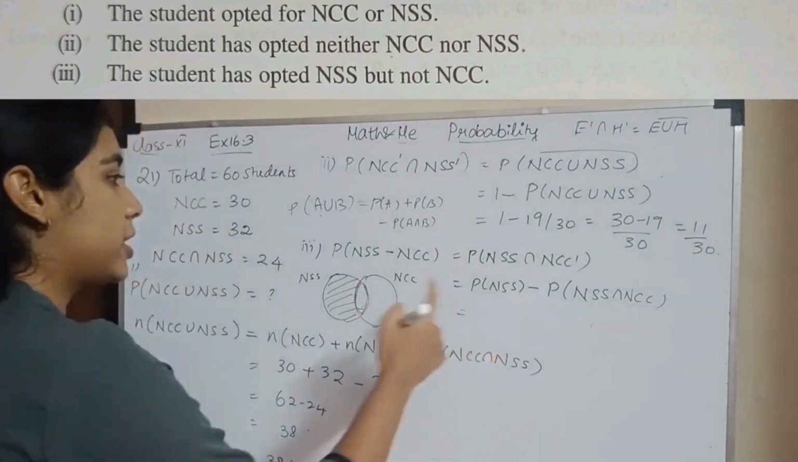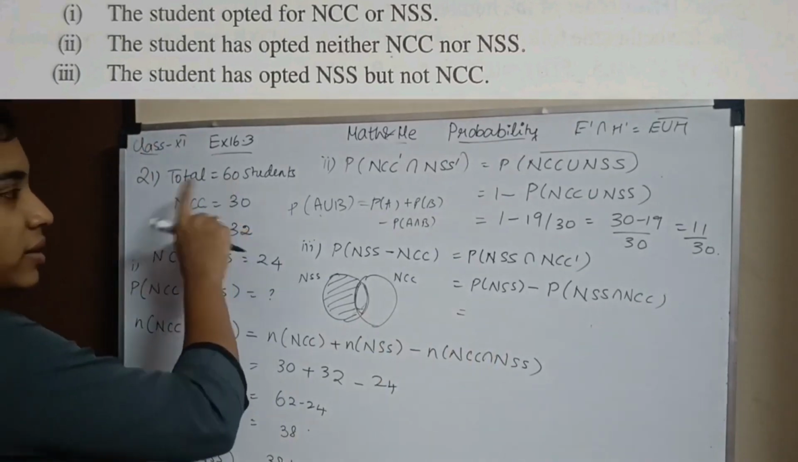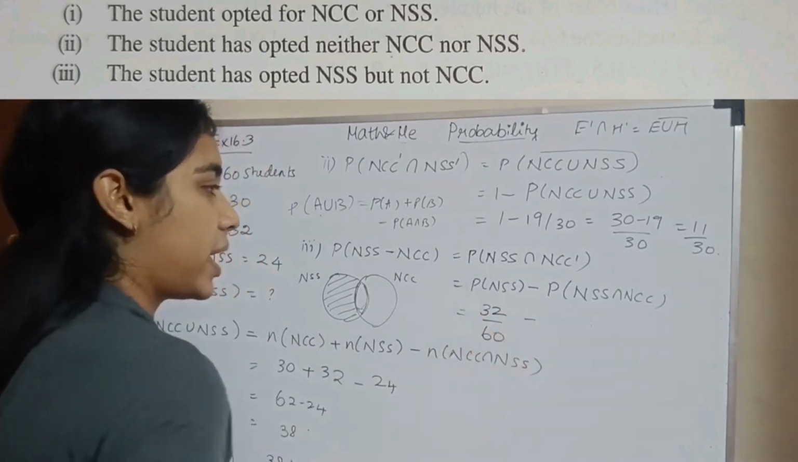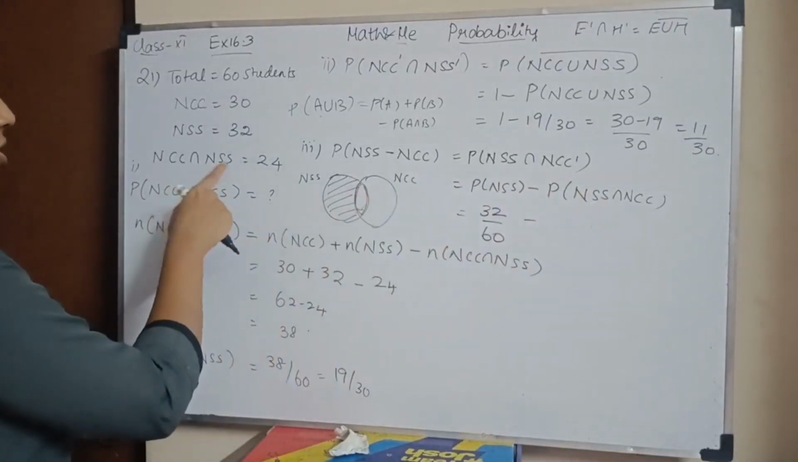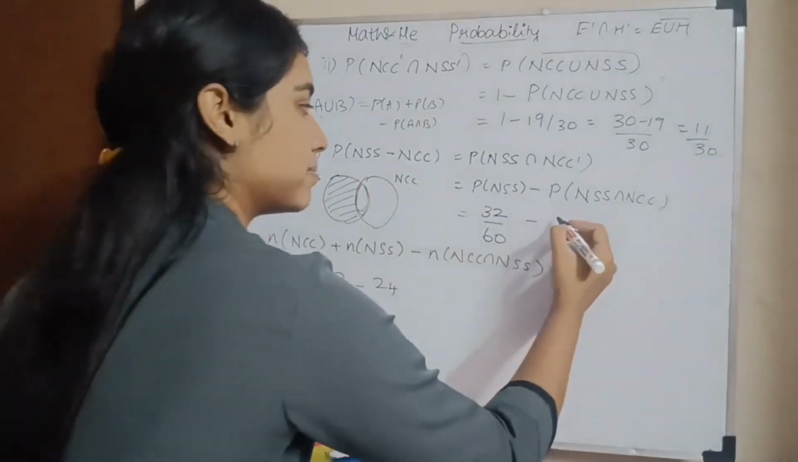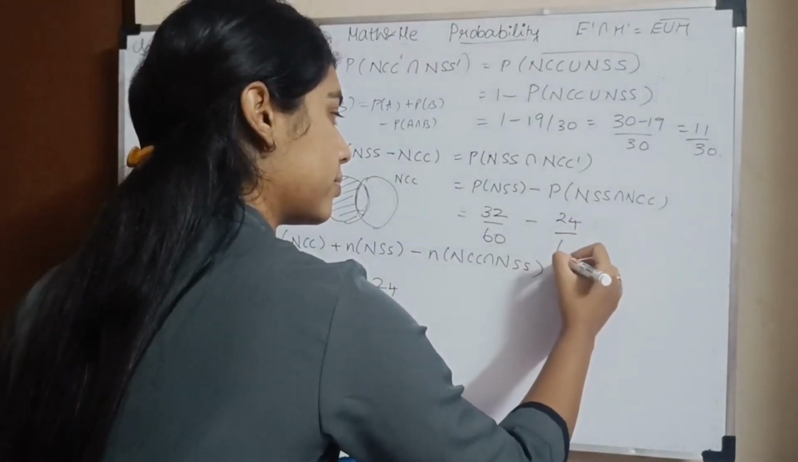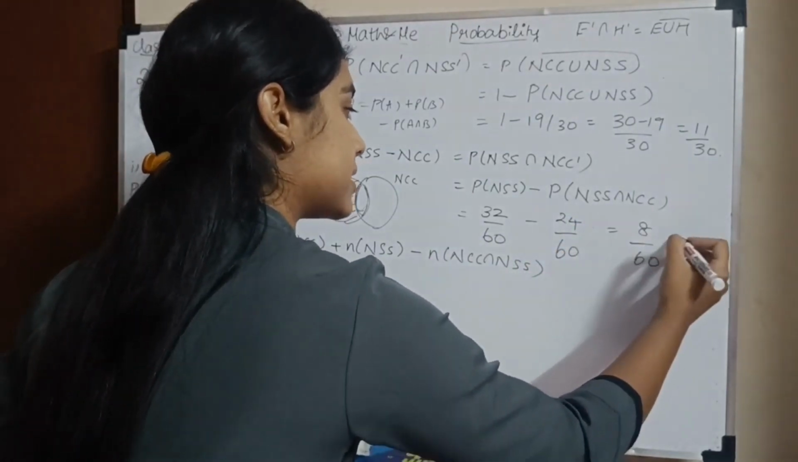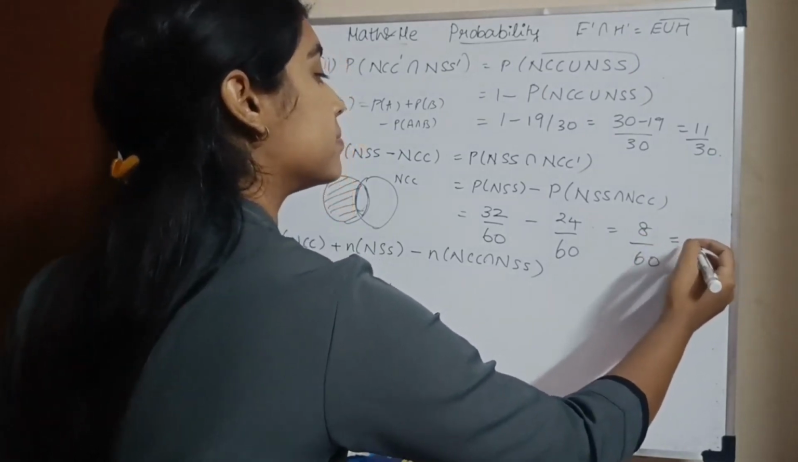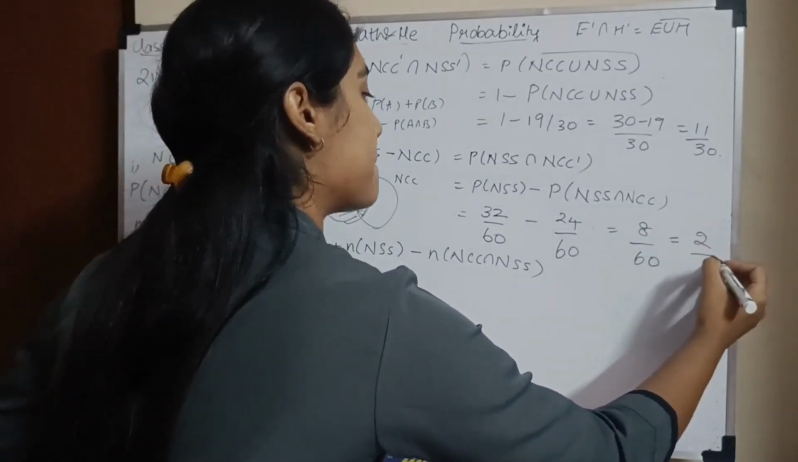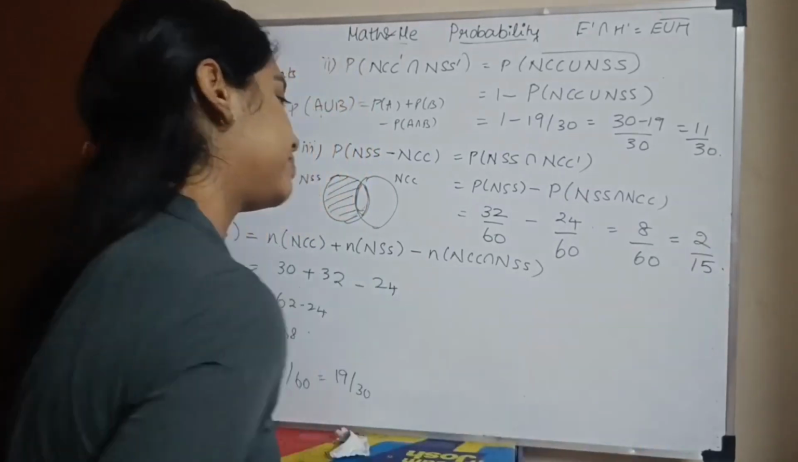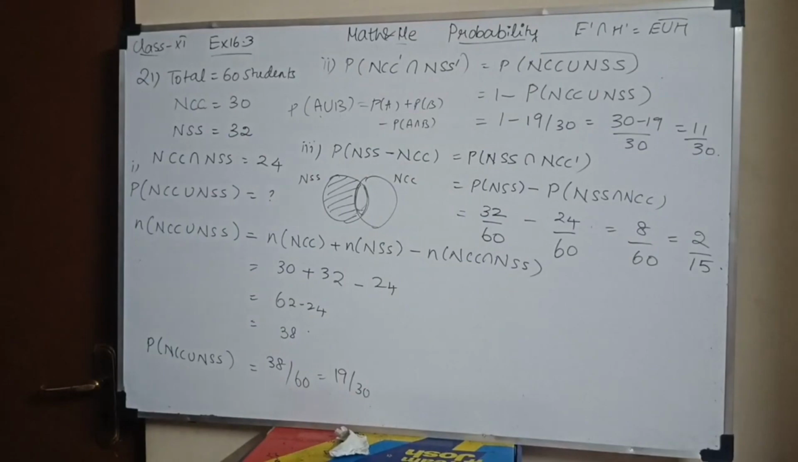Okay. So the probability of NSS is 32 divided by 60. So it is 32 divided by 60 minus the probability of their intersection, 24 divided by 60. So it will be 8 divided by 60, which is 2 by 15.